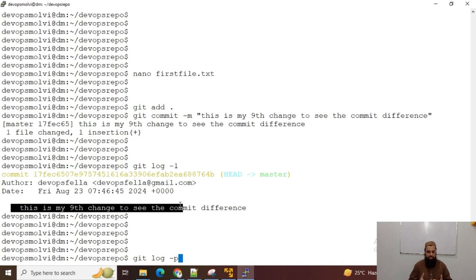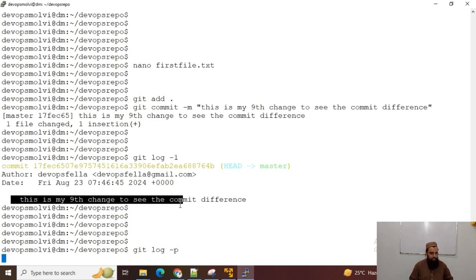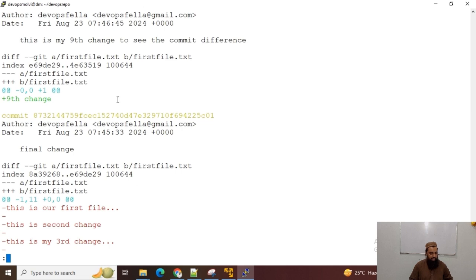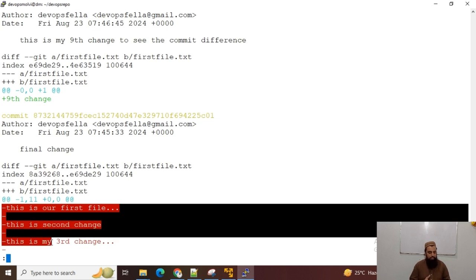So each commit, you can see this is my 9th change, and in the 9th change there was some change in the file, and you can see the 8th change, in which all the contents of the file were deleted. So if I want to compare the commits difference, I can run this command git log -p and q.